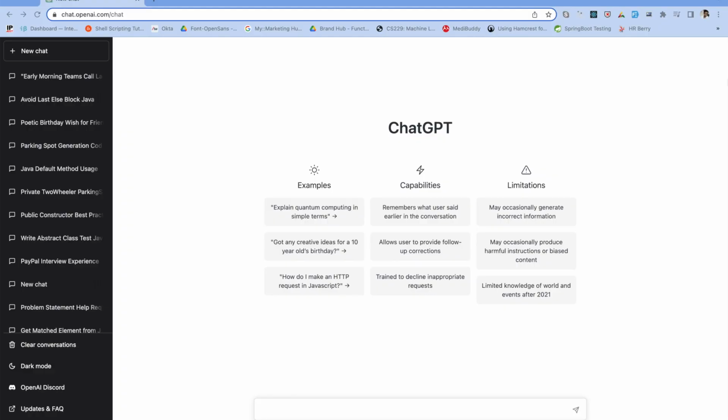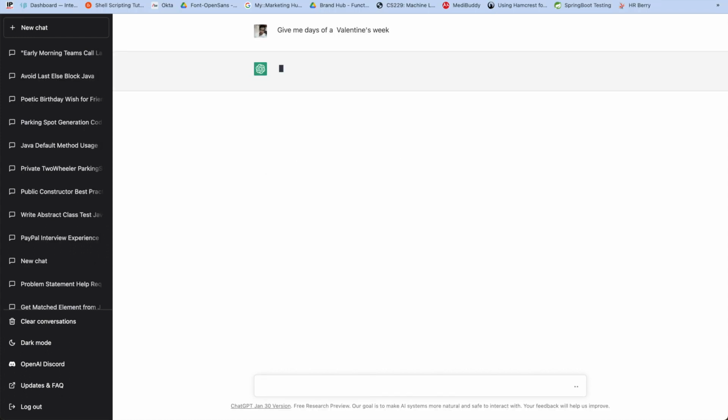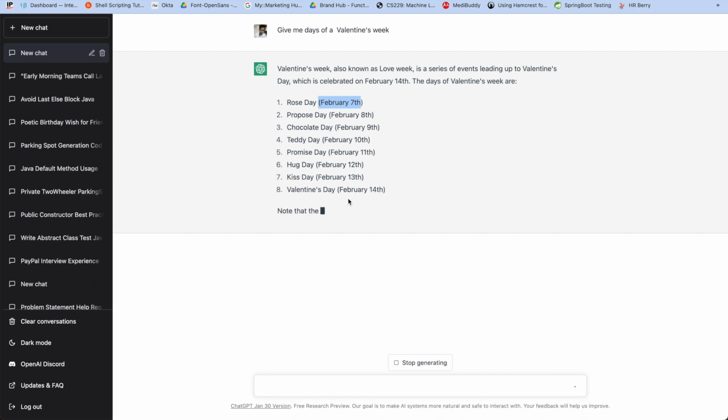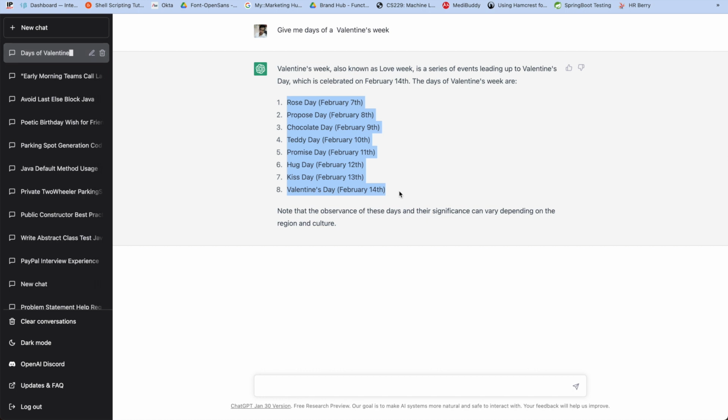To plan this week, first you have to know what are the different types of days called during this Valentine's week. So I'll first ask ChatGPT to give me the days of a Valentine's week. So here it gives you the list of days, which basically starts with 7th of February. The first one is Rose Day, Propose Day, Chocolate Day, and so on till 14th February, right? So now based upon these days, what we want to do is we basically want to plan the week, right?